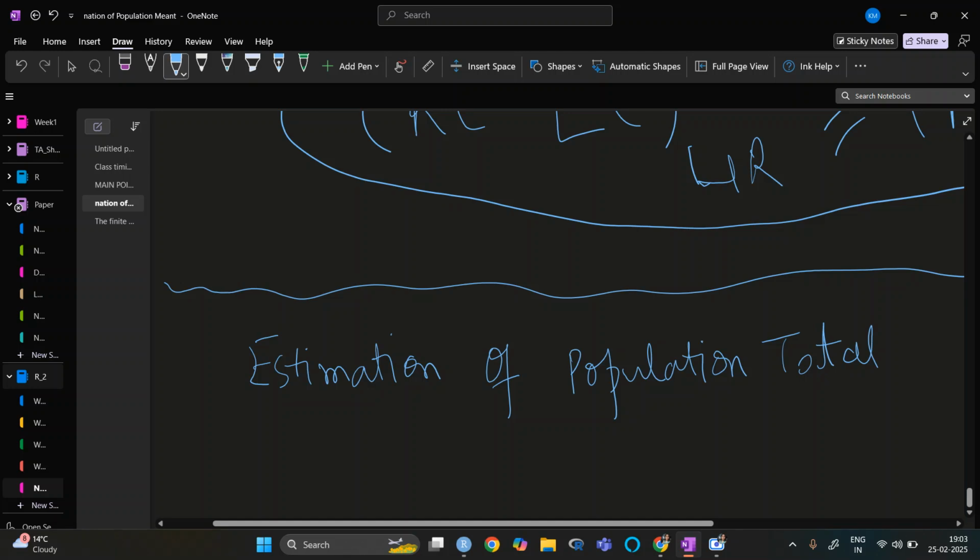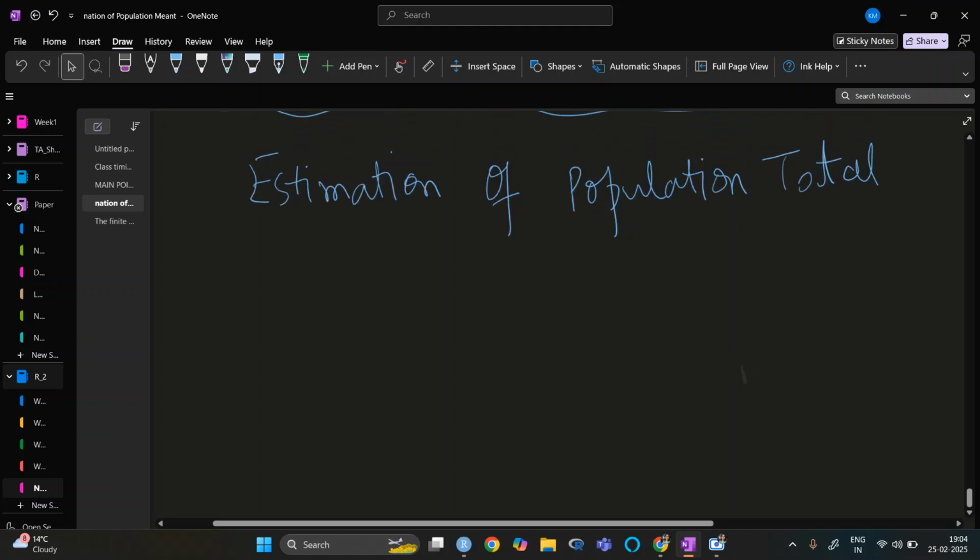We want to know in general what the average marks are, so we can also find what, on an average, the total marks of the population are. For that we use capital Y.